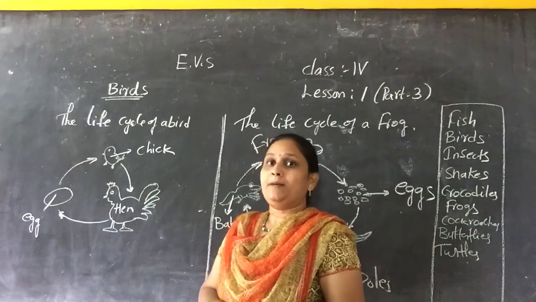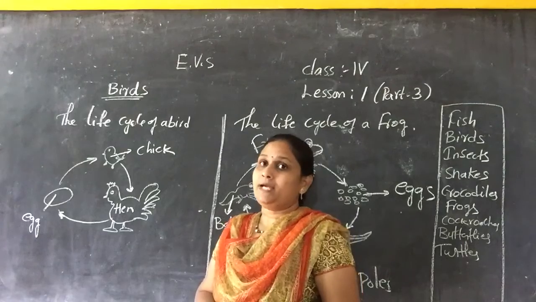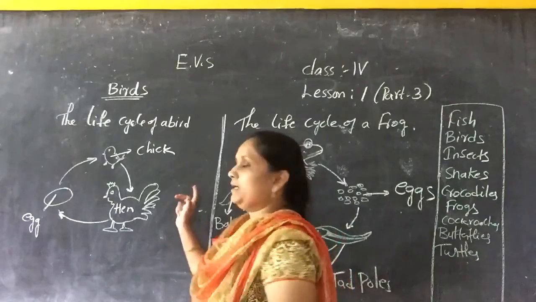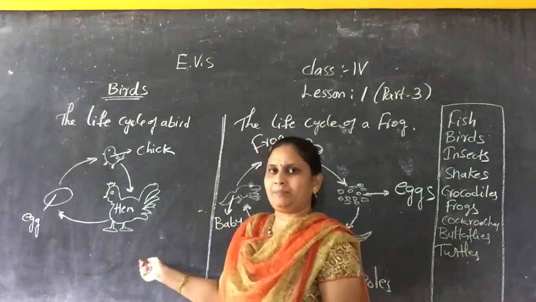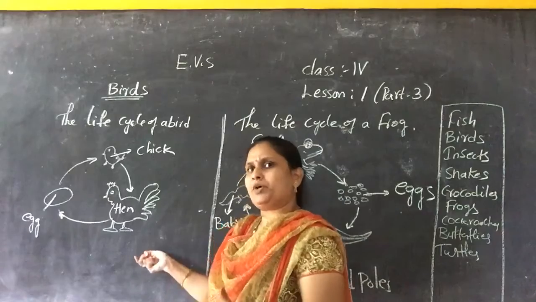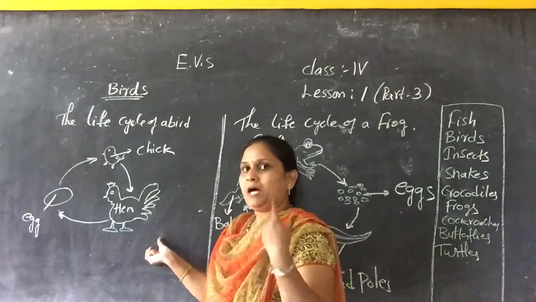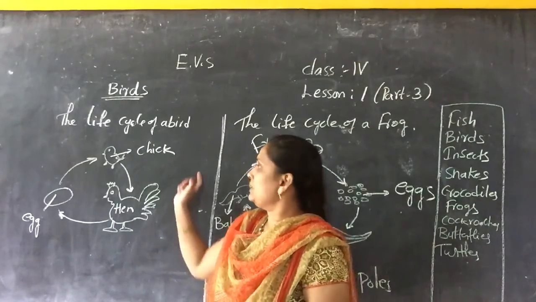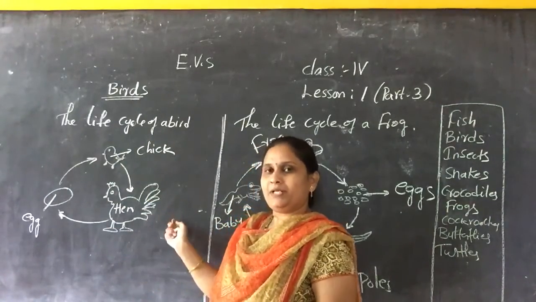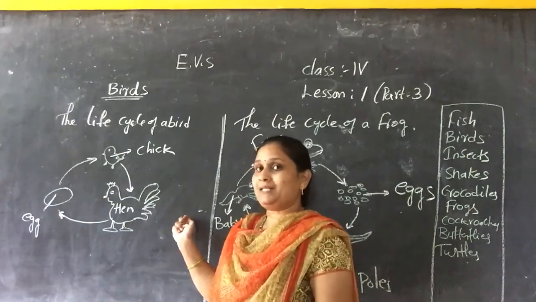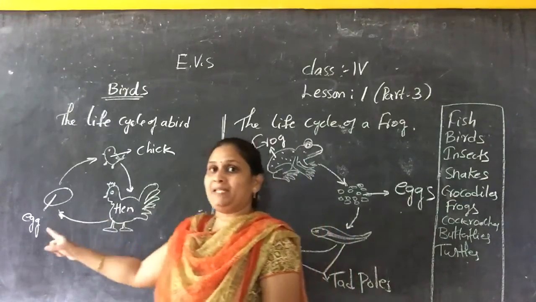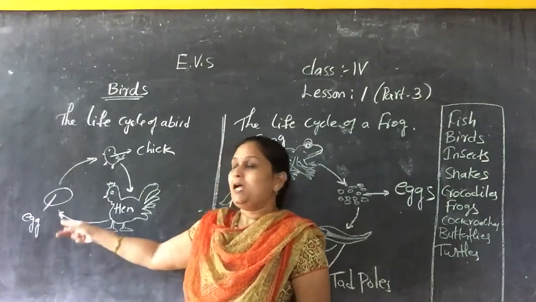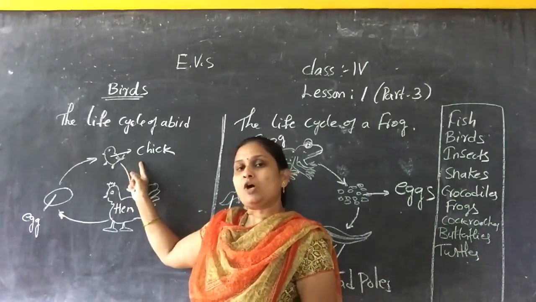So today birds also, they do reproduction by laying eggs. Okay children, here I am taking the example of the hen. The same process, the same life cycle will be continued by other birds also. So how do hens reproduce by laying the eggs? After hatching from the egg, the small chicks come out from the eggs, children.